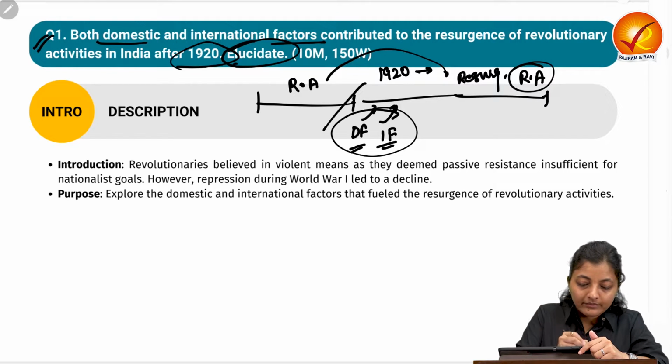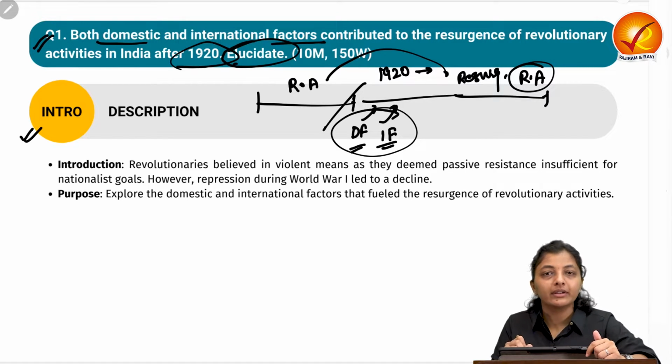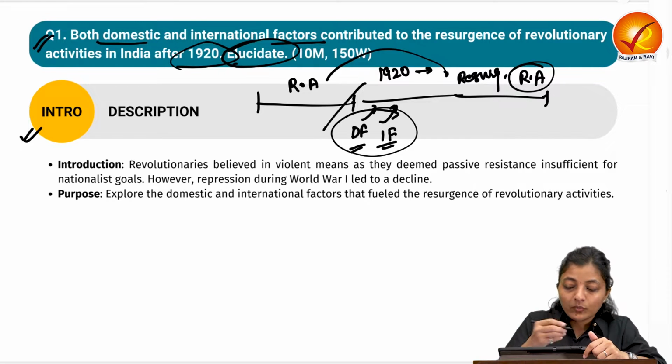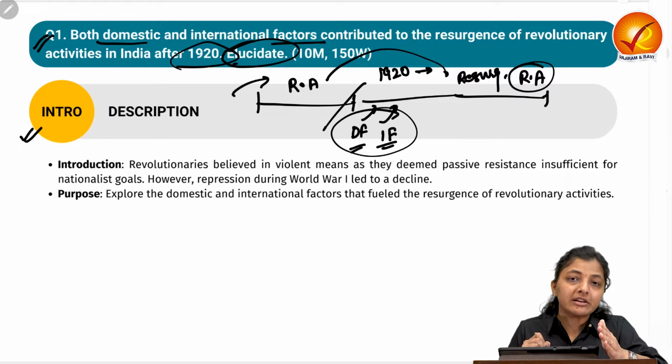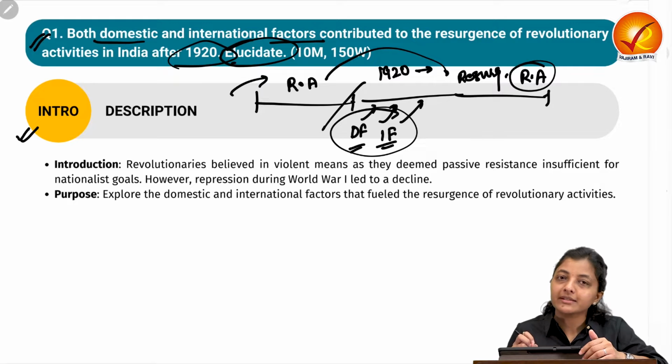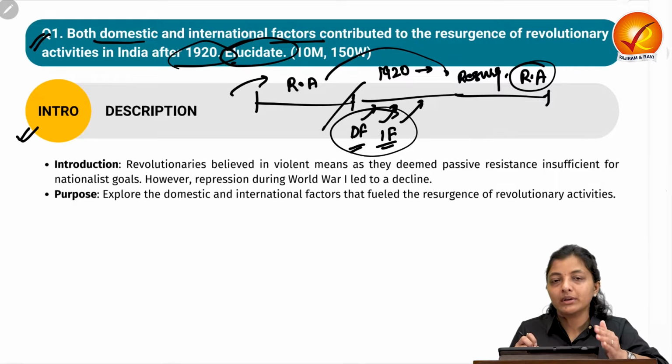Okay. Starting with the introduction, what can you write in the introduction? You can set some narrative over here, that the British government in 1920, after or during World War I, suppressed the revolutionary activities, but later on some factors led to the resurgence of the revolutionary activities after the 1920s in India.